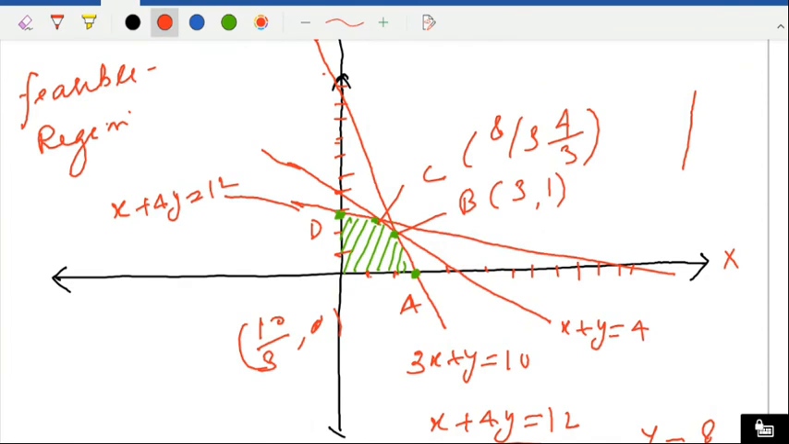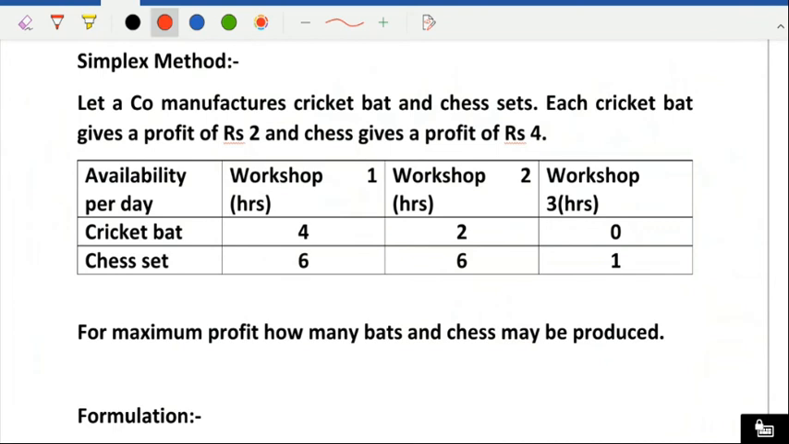Okay. Now the next method is the simplex method, where we solve by mathematical technique. So here the question is given: a company manufactures cricket bats and chess sets. Each cricket bat gives a profit of rupees 2 and chess gives a profit of 4. So this is our objective function, you must be knowing. Okay. Now what are the constraints here? Workshop 1.